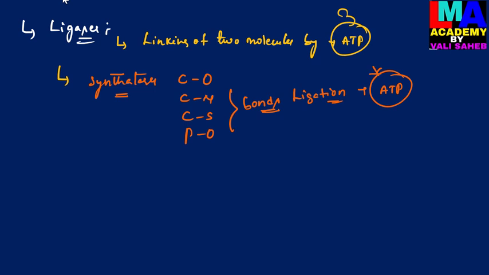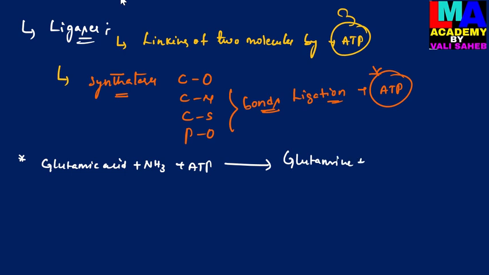So I will give one example related to the ligase. That is glutamic acid plus ammonia plus ATP gives rise to glutamine plus ADP and inorganic phosphate. So in this reaction, the glutamic acid is reacted with ammonia and further converted into glutamine.